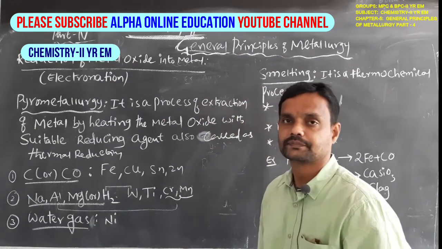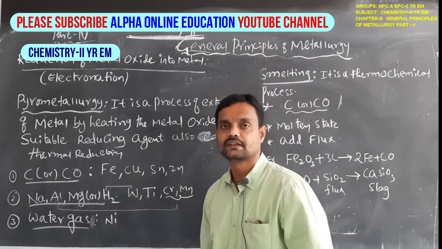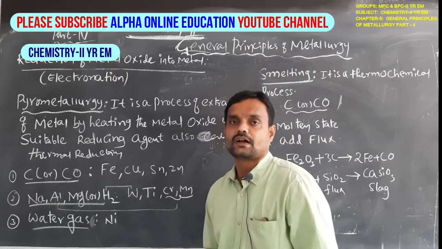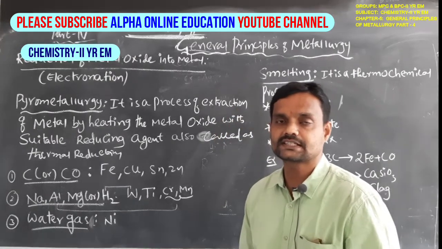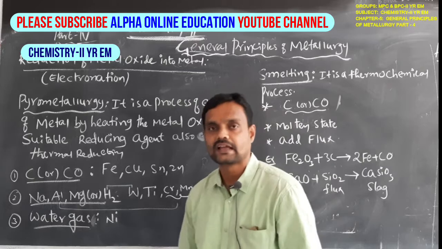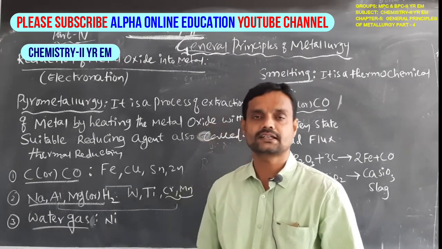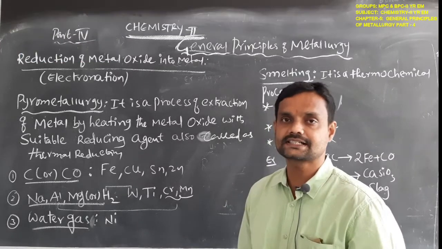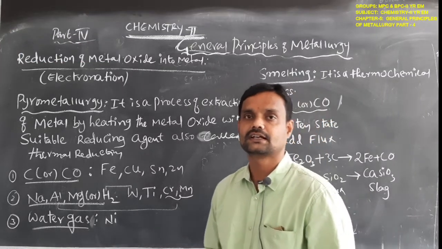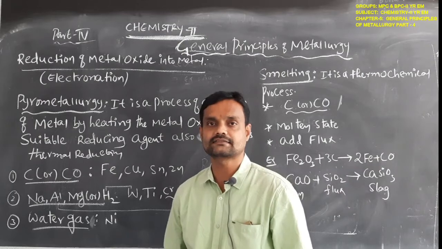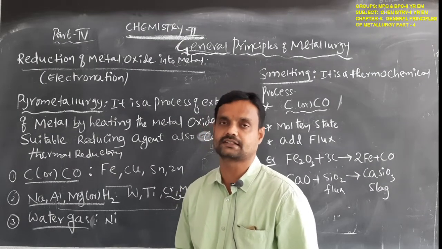So here in previous videos we discussed how the ore concentration is increased and the different types of methods, and similarly the methods involved in converting the metal to its metal oxide.